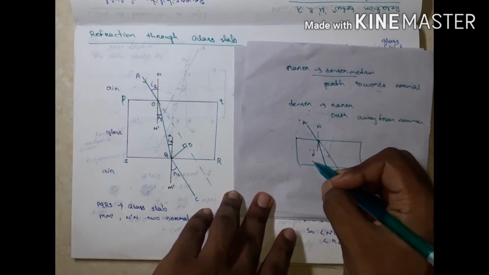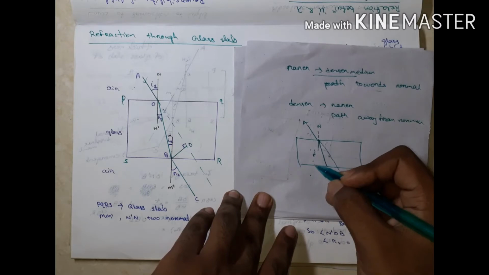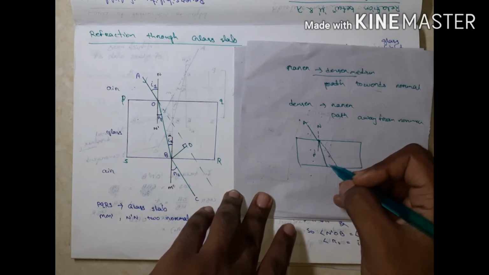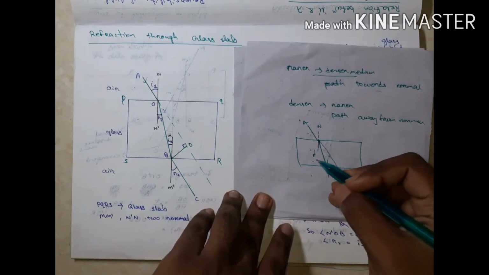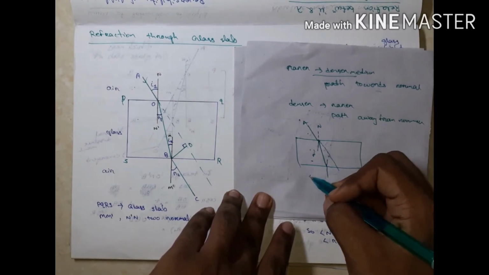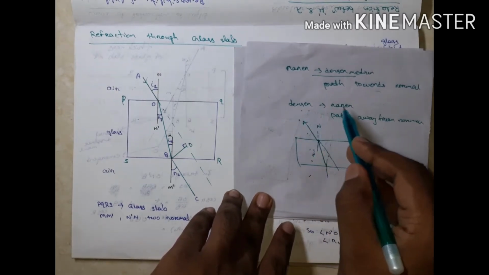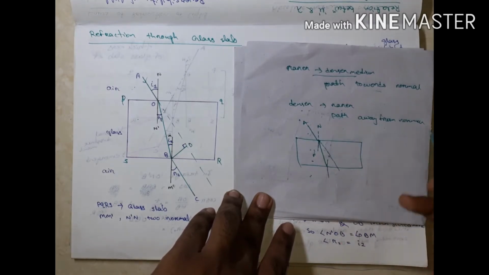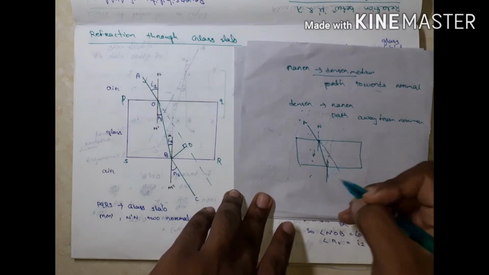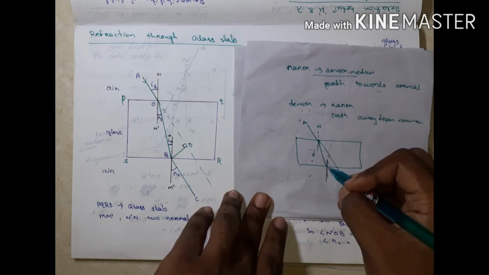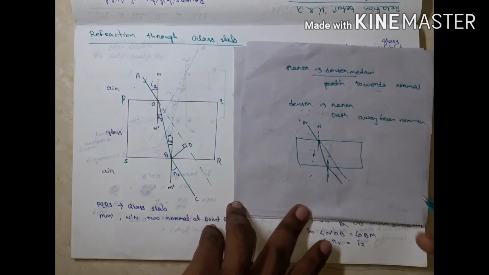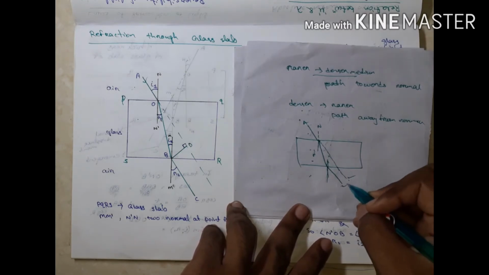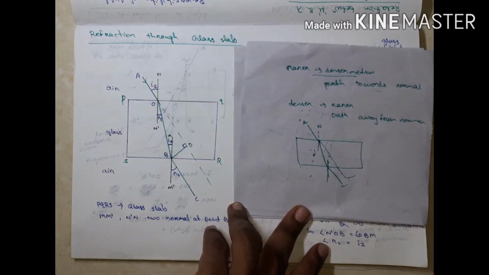Again, it is a glass medium, it is air medium, the medium separation. So again a refraction is there. It is the normal. It is denser medium, it is the rarer medium. When light travels from denser to rarer, path away from the normal. Path what? Away from normal. We have to prove these lines are parallel.